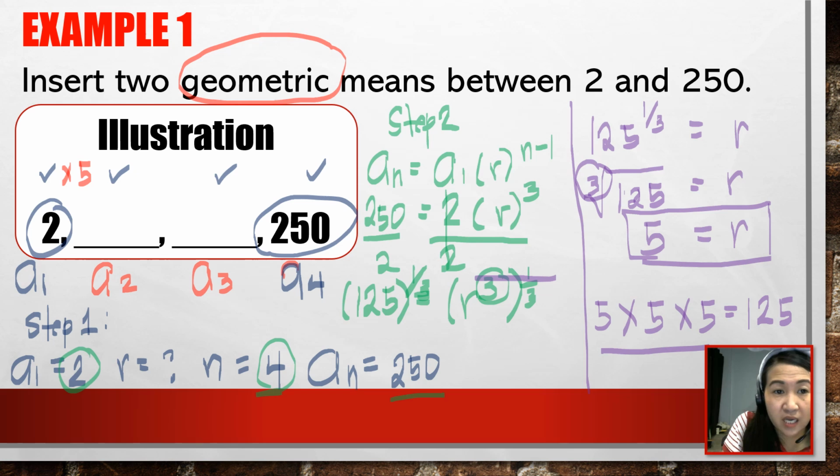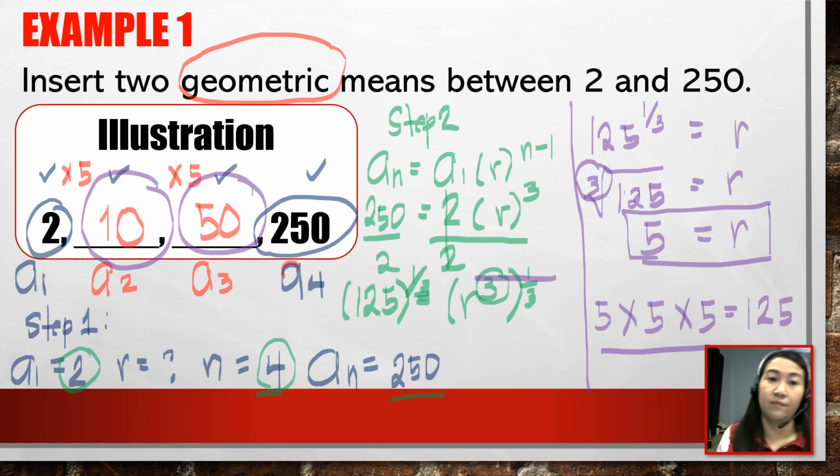The answer here is 10. To find a of 3, that will be 10 times 5, so that would be 50. To double check, 50 times 5, that is 250. Therefore, the two geometric means between 2 and 250 are 10 and 50.